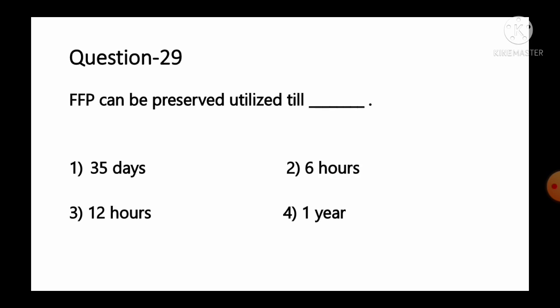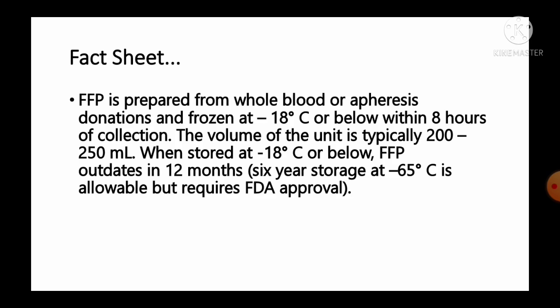Move to the next question, number 29. FFP, fresh frozen plasma, can be preserved, utilized till option number 1, 35 days, number 2, 6 hours, number 3, 12 hours, number 4, 1 year. And the information available regarding this question, FFP is prepared from the whole blood or apheresis donation and frozen at minus 18 degrees Celsius or below within 8 hours of collection. The volume of unit is typically 200 to 250 ml.